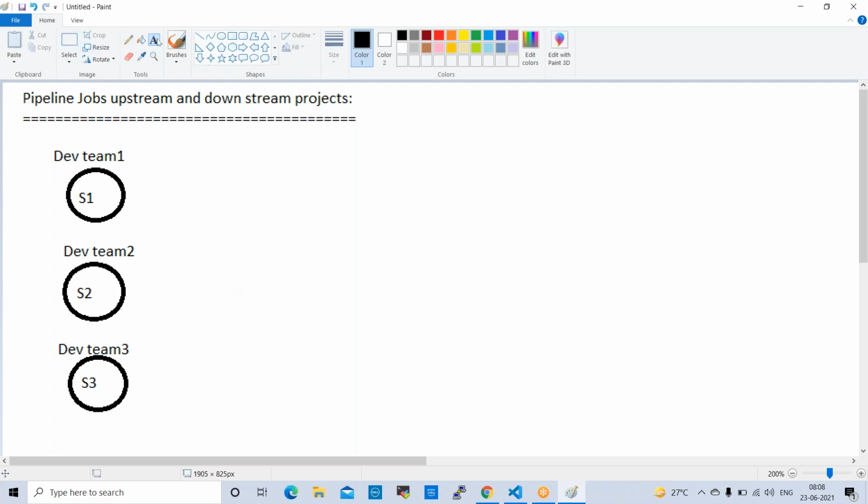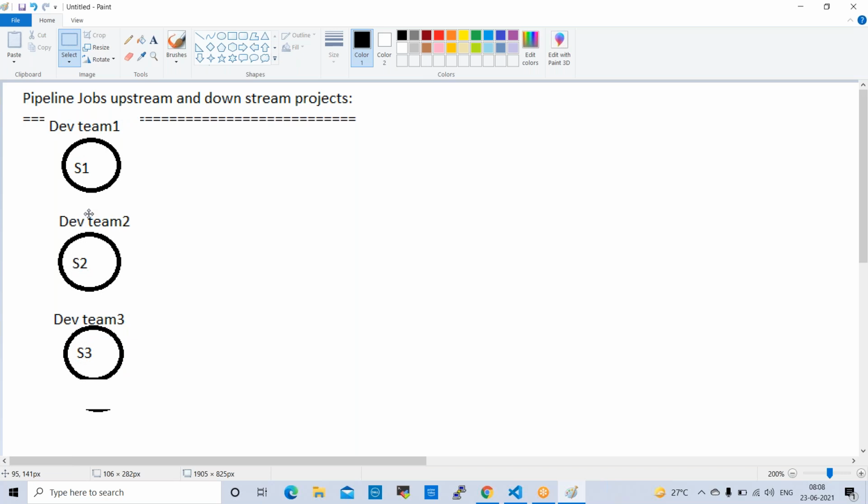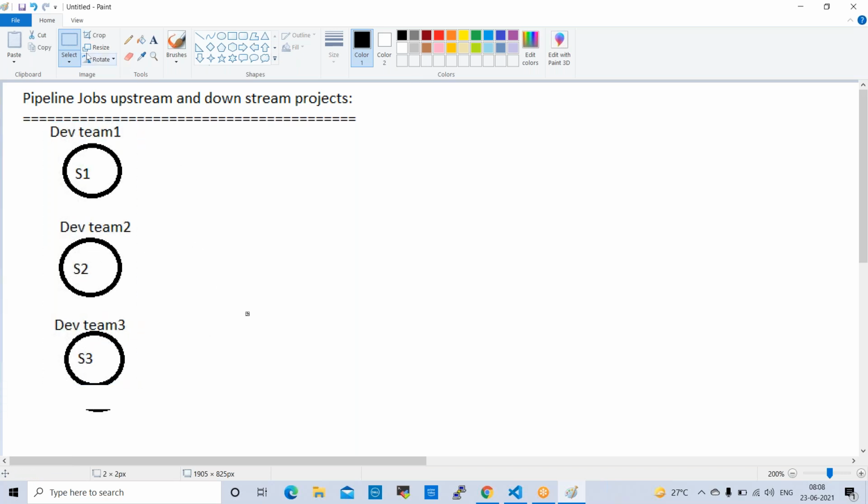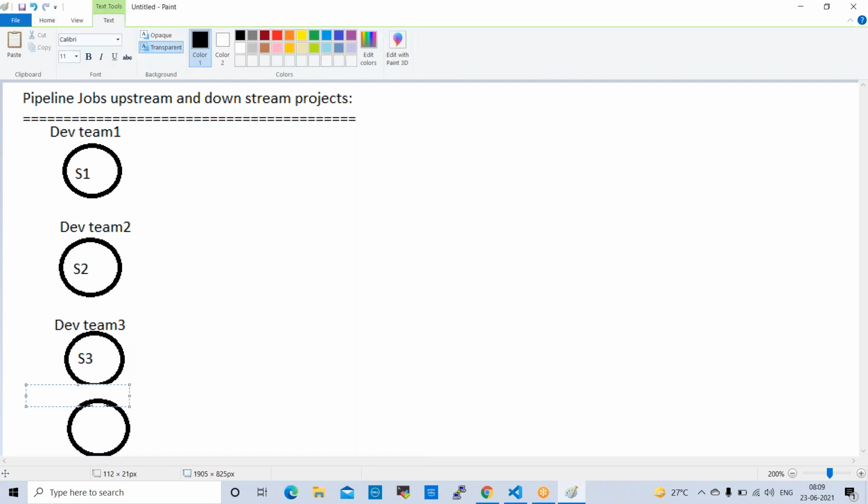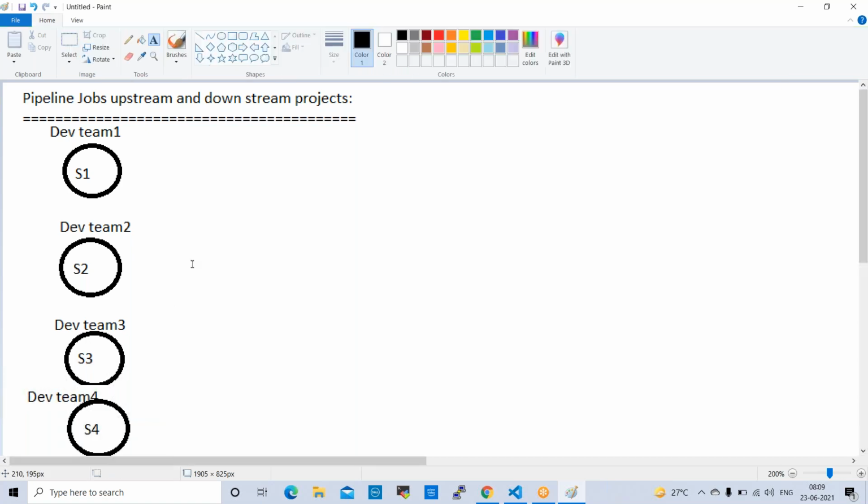We'll take one more team for easy understanding, a fourth team: dev team 4, sprint 4. So four sprints are there, and the four teams are working on the same requirement.